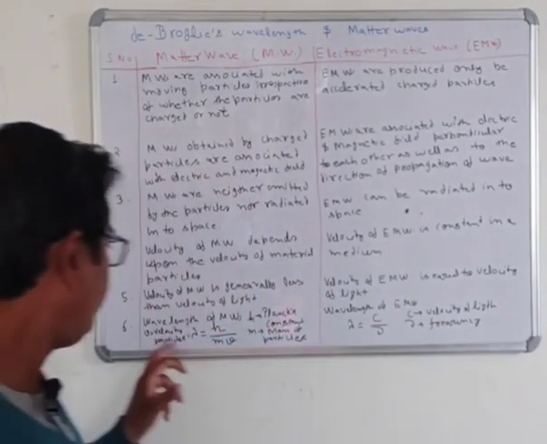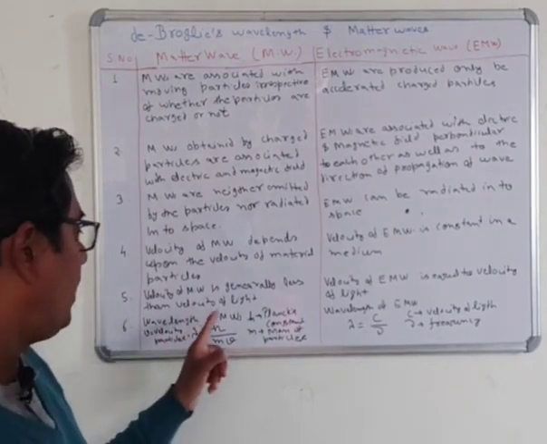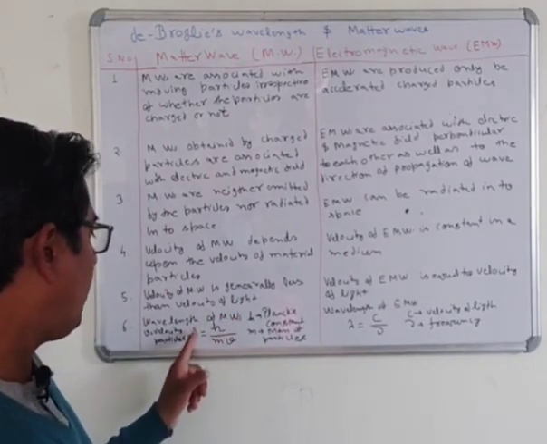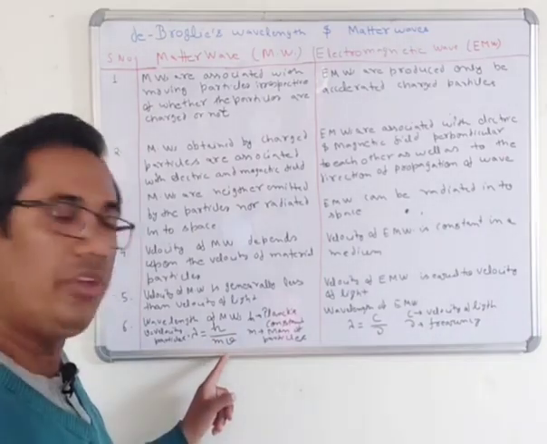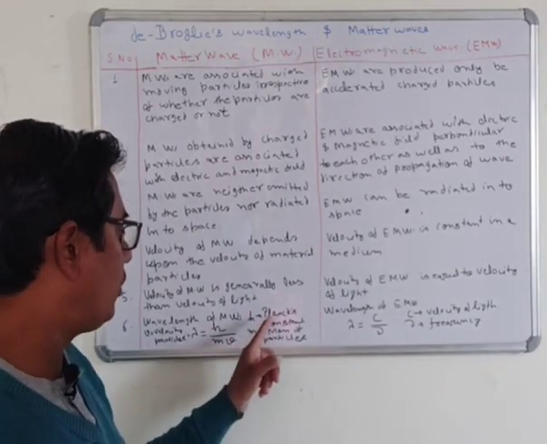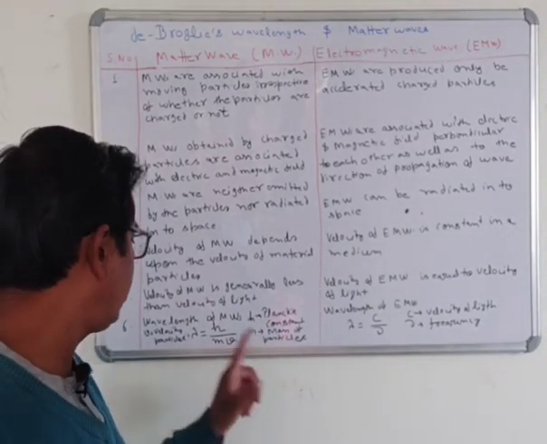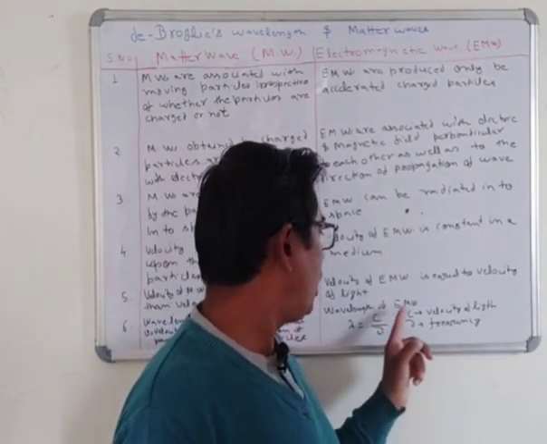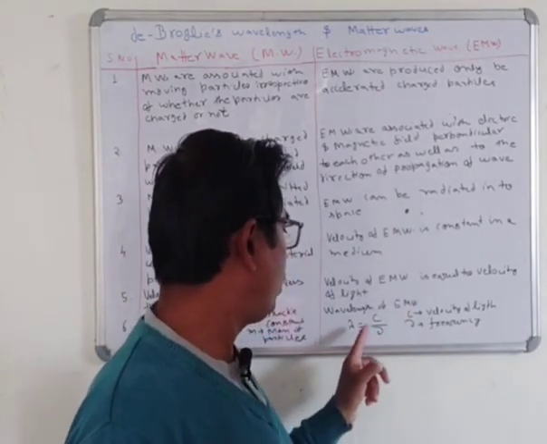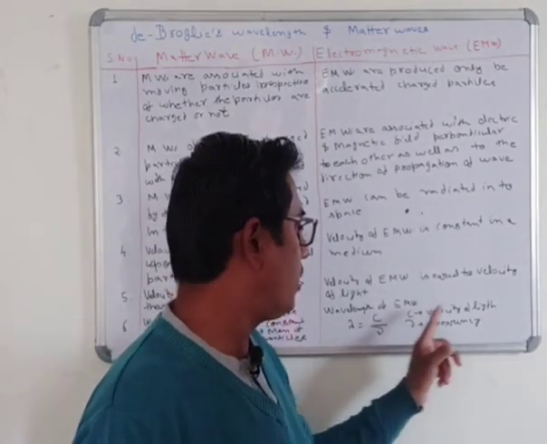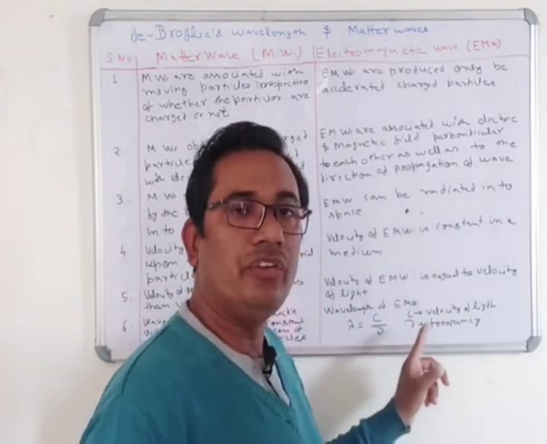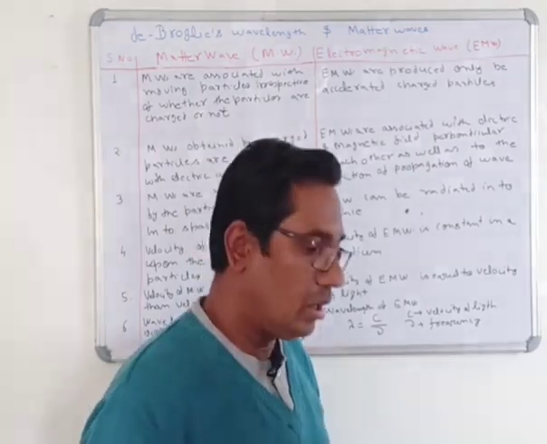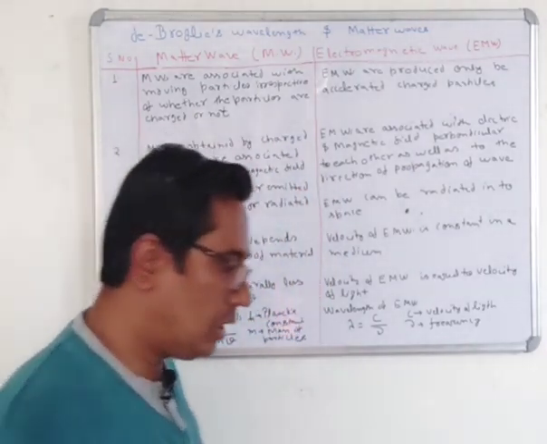The wavelength of the matter wave is lambda equals h upon m into v, where h is the Planck constant, m is the mass of the particle, and v is the velocity of the particle. And the wavelength of the electromagnetic wave is lambda equals c by mu, where c is the velocity of light and mu is the frequency. Okay. Now we will discuss the properties of the matter wave.